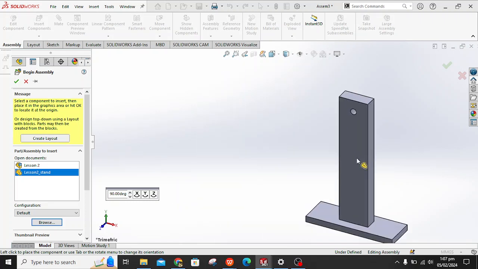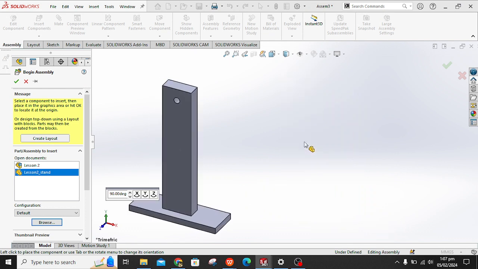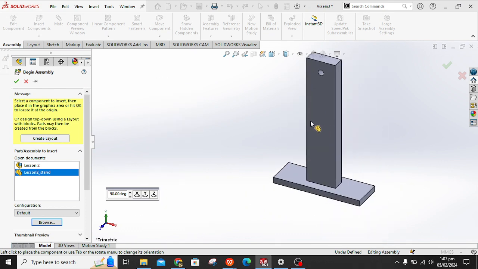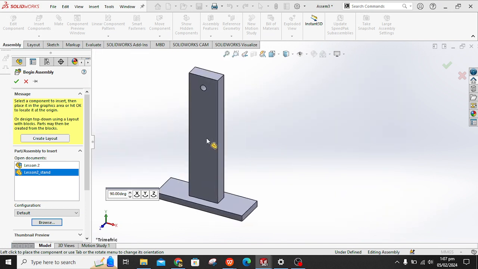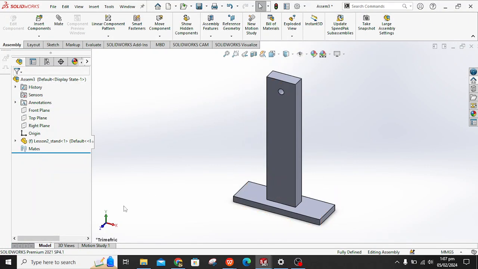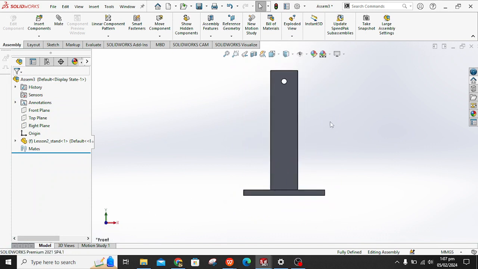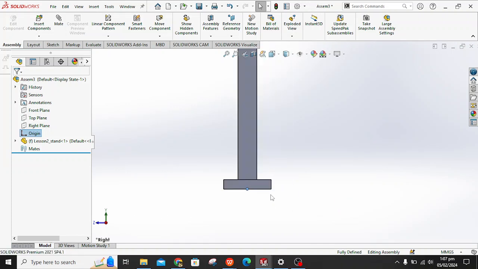So now if we click here, it will place the stand on this position. But we don't want to place the stand on any random position. We want the stand to be at origin. So we have to click here. Once we press OK, the stand will be at origin. So this is a good starting point. If you click here, you can see the blue dot is the origin, and the stand is right at the origin.